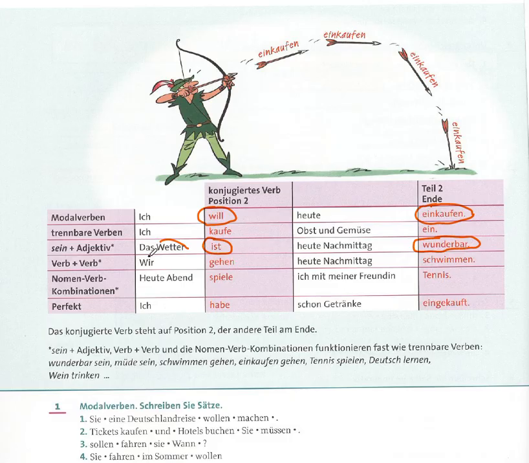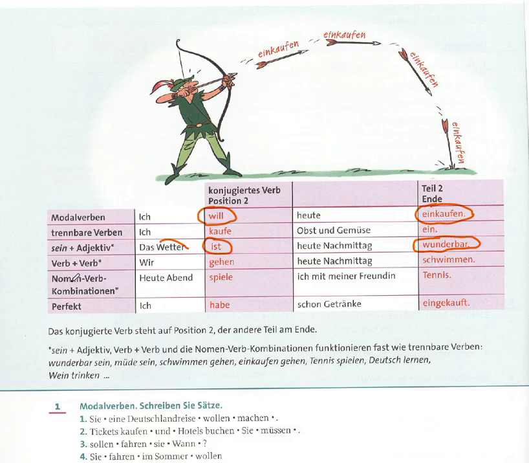The fourth structure is verb plus verb combination. So how can we use this structure? When there are two verbs in the sentence, how can we use them? One verb we use in the second position and the second goes to the end of the sentence, like Wir gehen heute Nachmittag schwimmen. So gehen and schwimmen both are verbs.